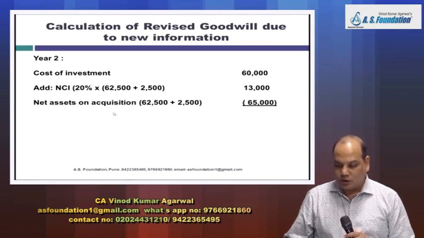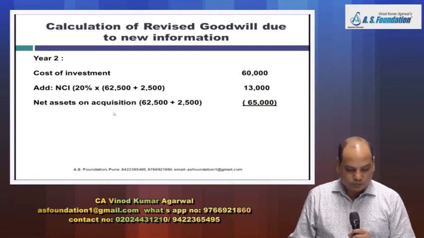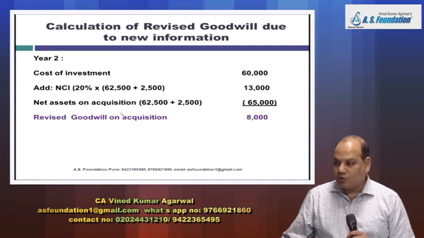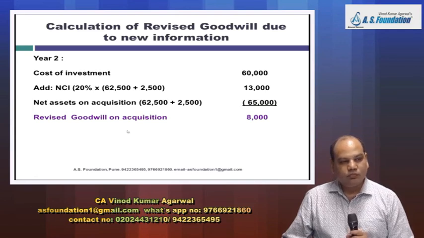Less net asset on the date of acquisition, 65,000. So therefore revised goodwill is 8,000. Okay. Revised goodwill is 8,000.